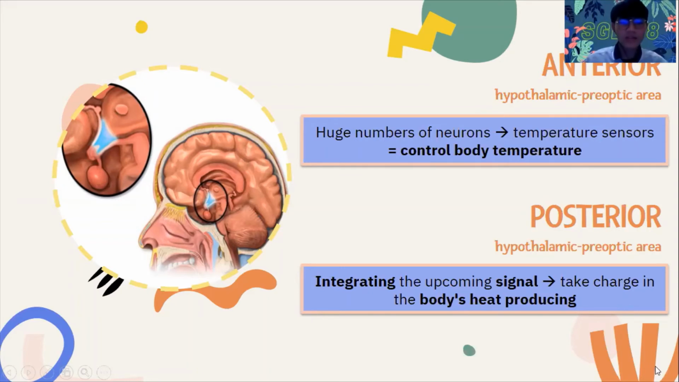The next one is the posterior hypothalamic preoptic area. The posterior hypothalamic preoptic area has the function of integrating the incoming signal from the hypothalamic preoptic area and the signal from the peripheral receptors in order to take charge of body heat production.